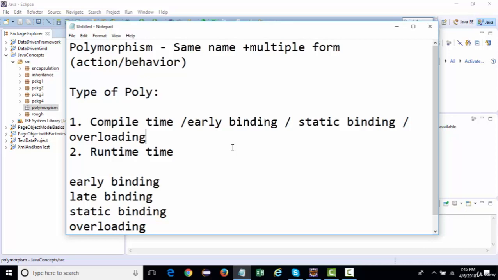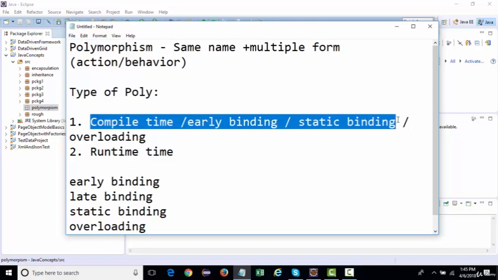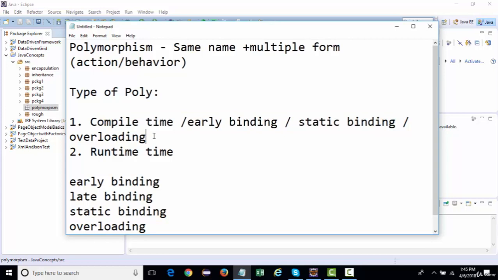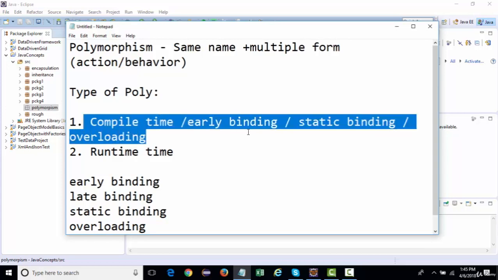So from these terms, there will be a lot of questions when the interview is specifically focusing on OOPS concepts. All these terms, compile time polymorphism, early binding, static binding, overloading, are one single type of polymorphism.